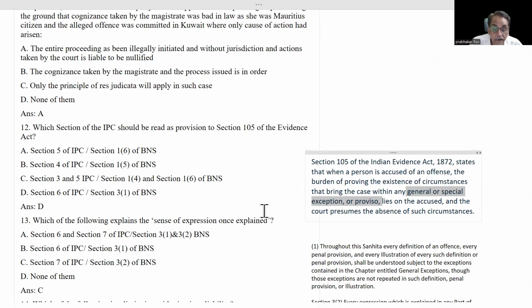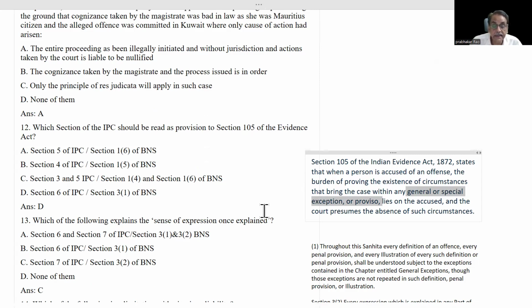Similarly, if a mad person who has no control over his mind commits an offense under BNS, then also it is not an offense. This type of general exceptions have been given in chapter 3. There are several general exceptions. We will deal with them very thoroughly because chapter 3 is very important for BNS. Okay.